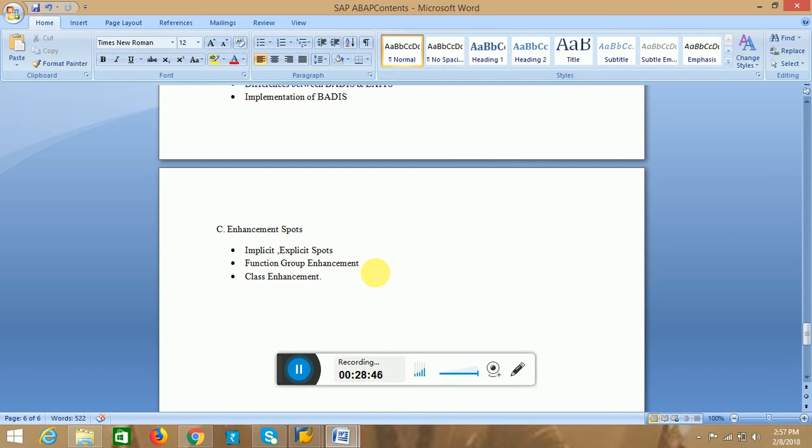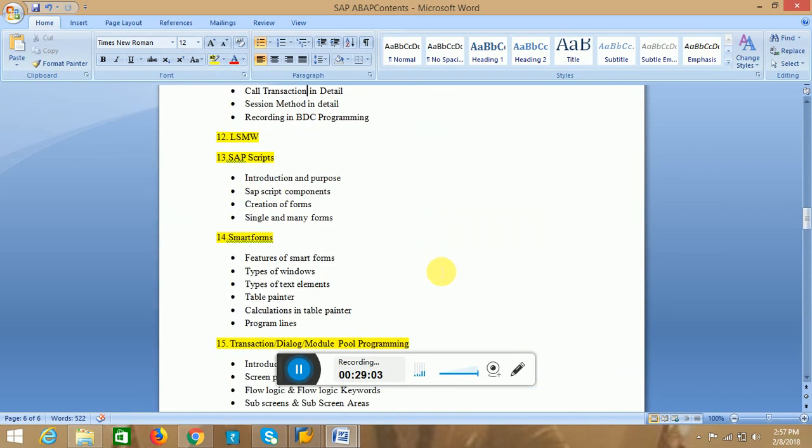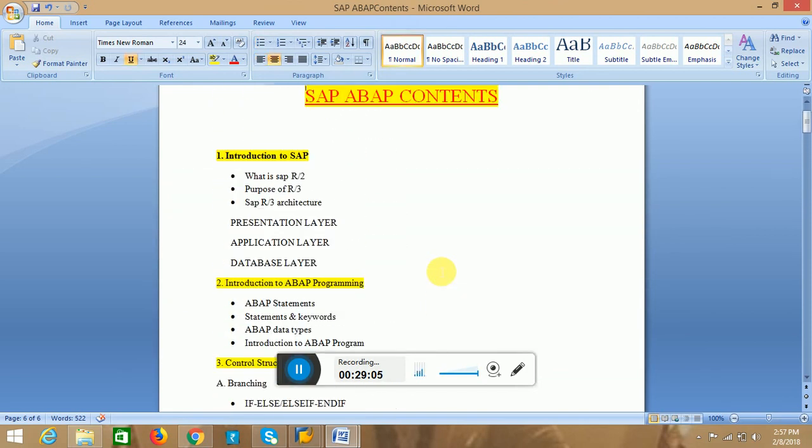In the enhancement spot, I will tell about what is implicit enhancement and explicit enhancement, that means implicit spot and explicit spot, and function group enhancement, and class enhancement, etc. Actually this is our total course content.